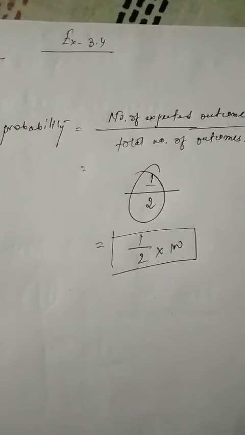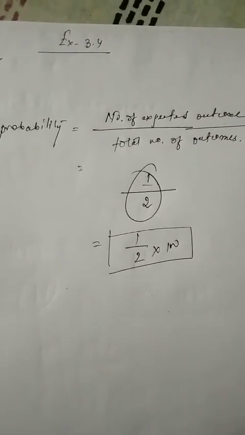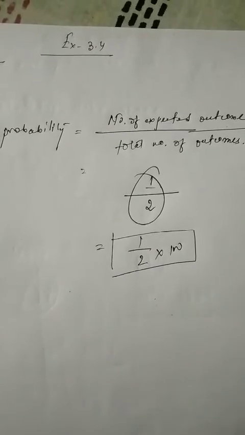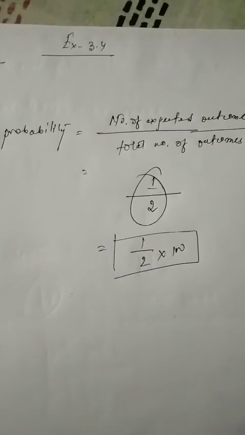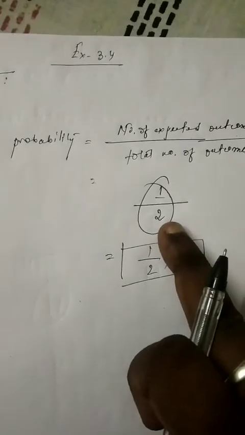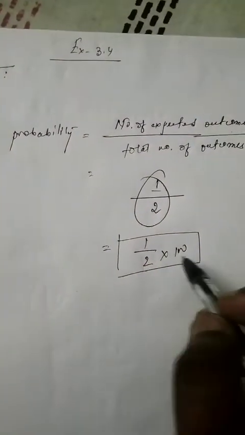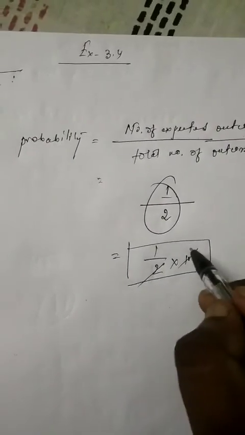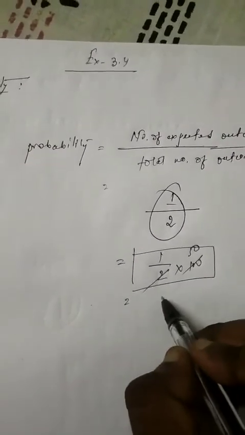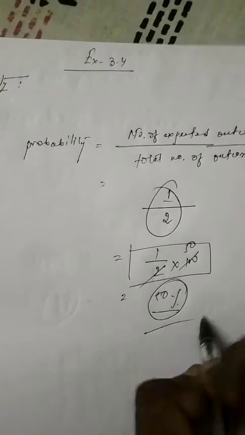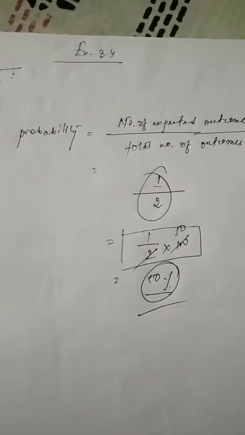We can convert into decimal also, but as we are starting only in class 7, we will have to deal only with fractions. So here I have got the fraction 1 by 2. So 1 by 2 will be multiplied by 100. Now 2 will cancel with 100, that is 50. That is 50%. I have got 50% head.